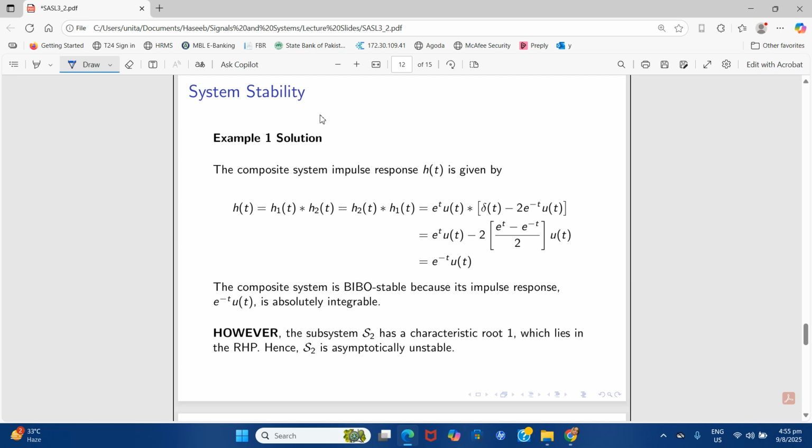So you can take the convolution, and after that you can observe that the impulse response is absolutely integrable. You can observe here it is absolutely integrable. So you can say this is BIBO stable.